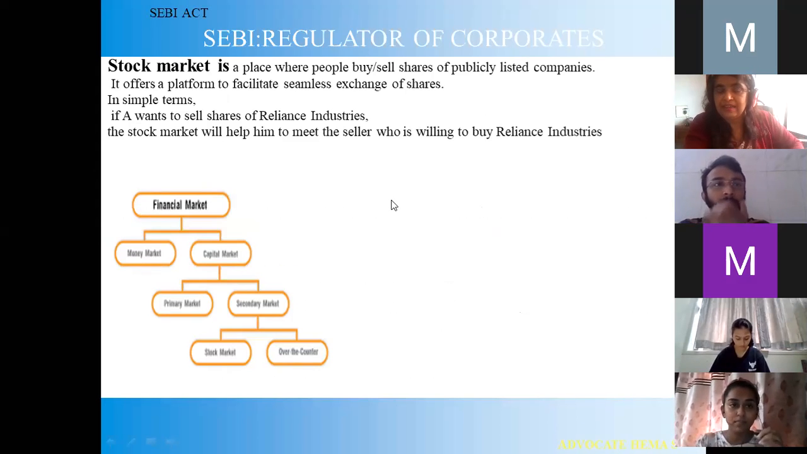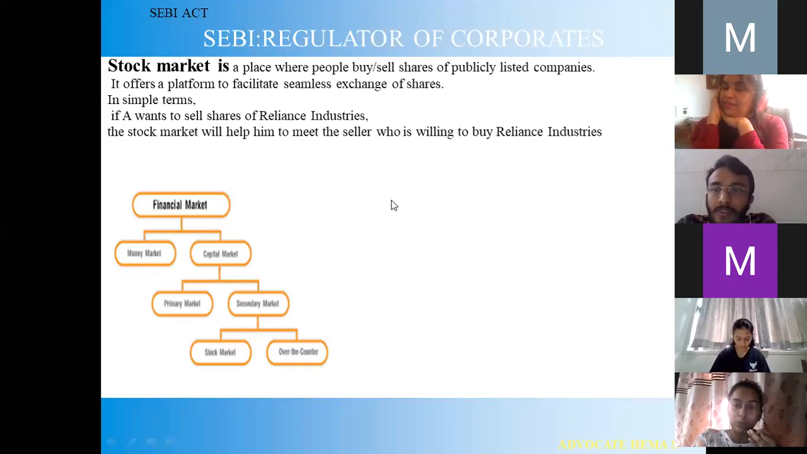SEBI, the regulator of corporates. The stock market is a place where people buy and sell shares of publicly listed companies. It offers a platform to facilitate seamless exchange of shares. In simple terms, if A wants to sell shares of Reliance Industries, the stock market will help him meet a buyer who is willing to buy Reliance Industries.